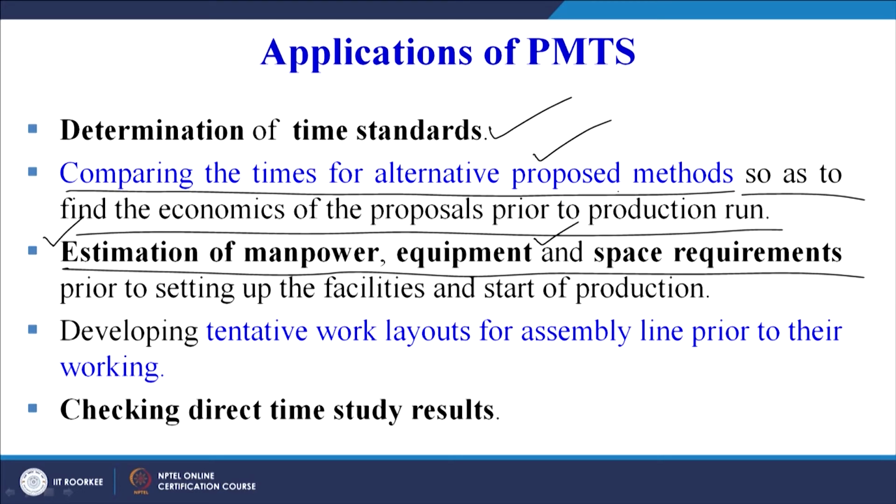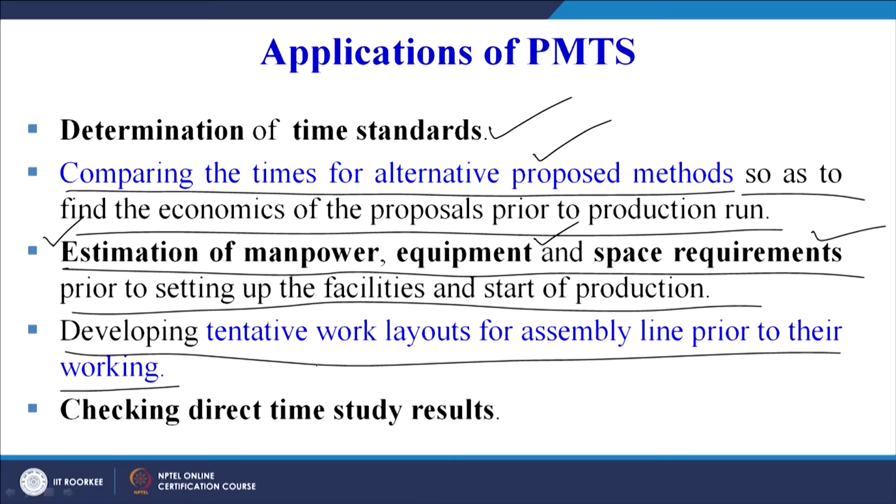This is a very common advantage or application of work measurement technique, that we can do the estimation of manpower, estimation of equipment, space requirements prior to setting up the facilities and start of production. So once we know how much time will be required by an able-bodied person to perform a specific task using a standard method, we can very easily do the calculation for the manpower requirement, the equipment requirement, the space requirement, as well as other decisions related to managerial activities.